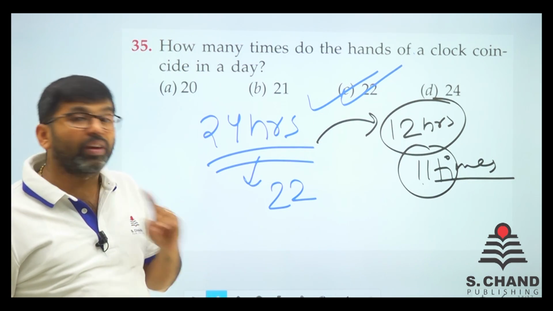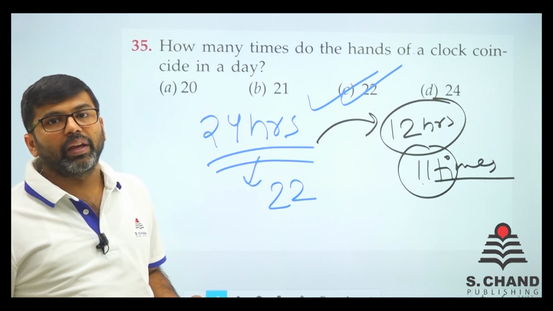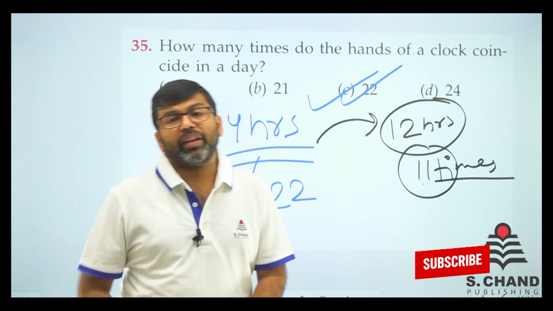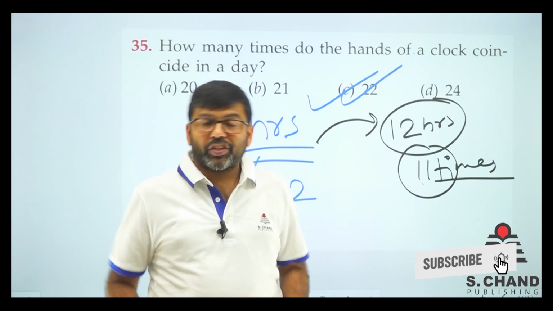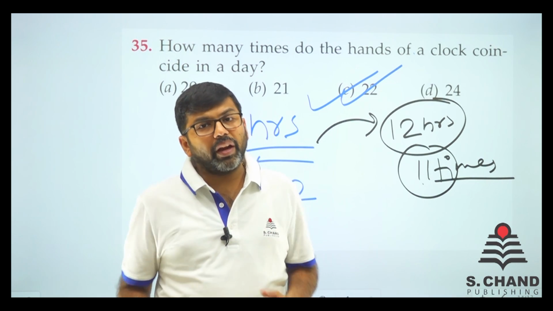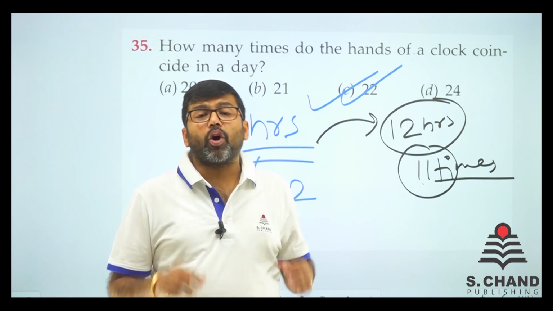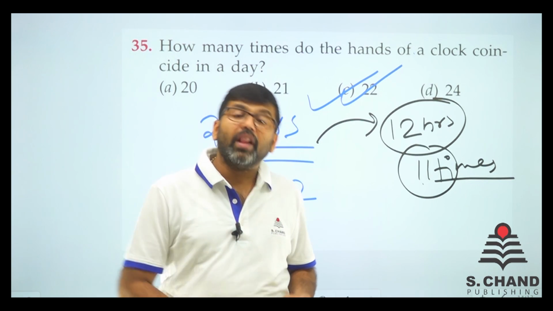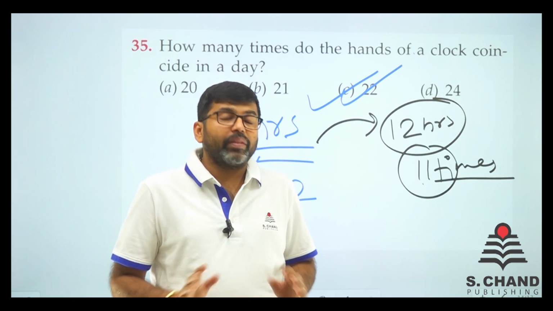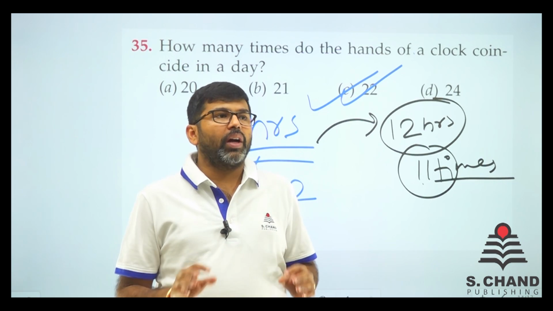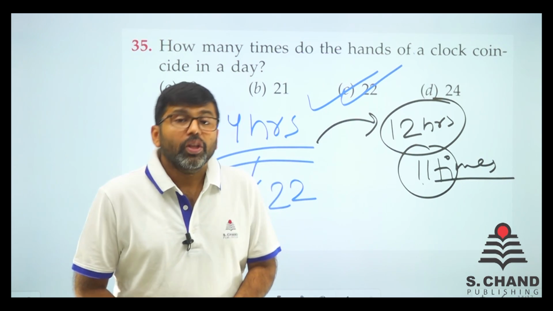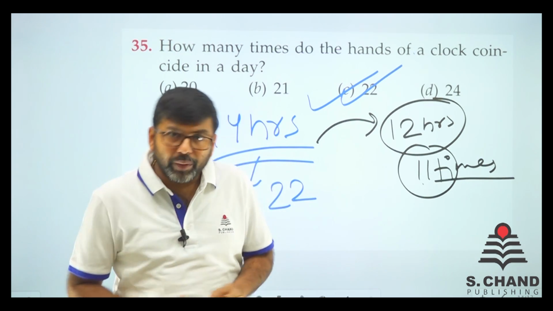Just remember, 24 is wrong, keep this in mind. So in this way, my dear friend, you need to do all the questions. As I tell you all the time, all the questions come with solutions and the proper answer, and this book is one of the perfect books. So what you need to do is do all the remaining questions.